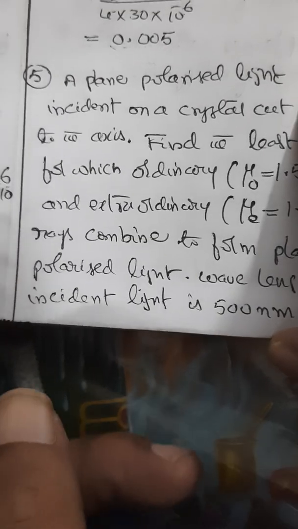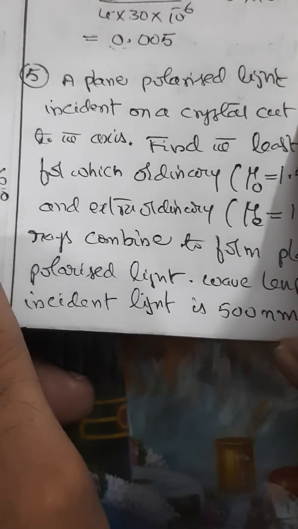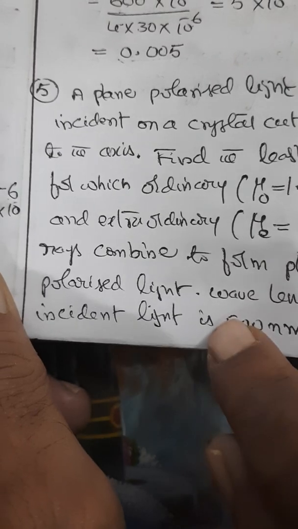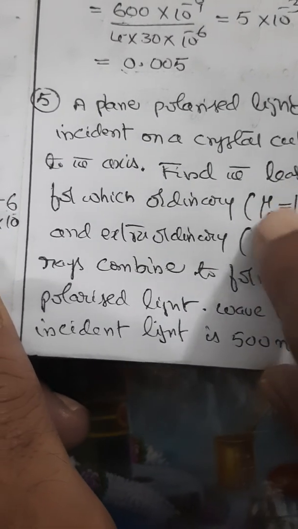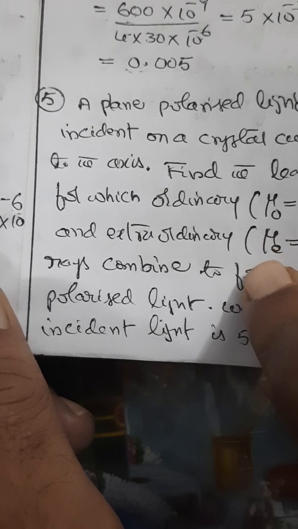Wavelength of the incident light is 500 nanometers. That means wavelength is given as 500 nanometers. Refractive index of ordinary ray is given. Refractive index of extraordinary ray is given.